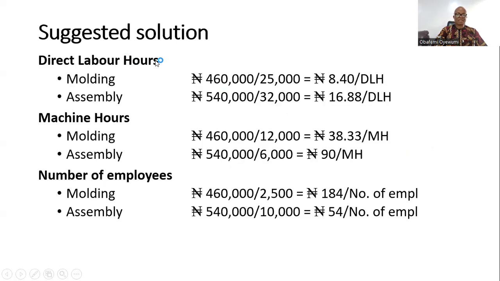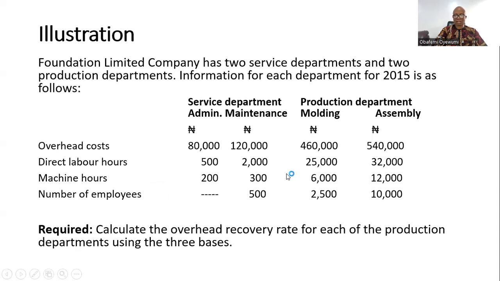For direct labor hours, we have 460,000, the projected overhead given to us in the question, divided by 25,000 direct labor hours. For assembly, we have 540,000 divided by 32,000 direct labor hours. Those are the figures given to us.